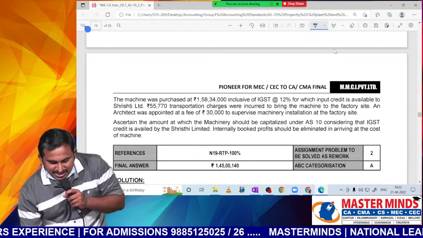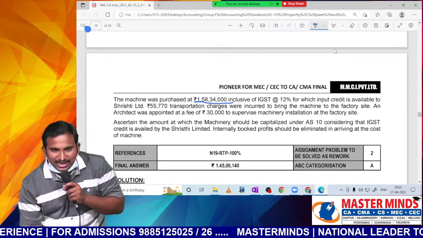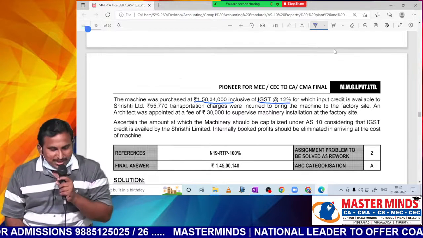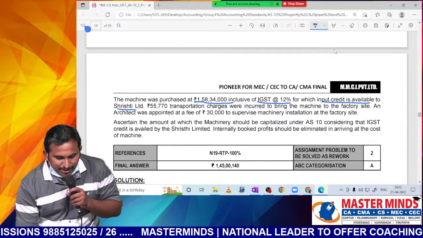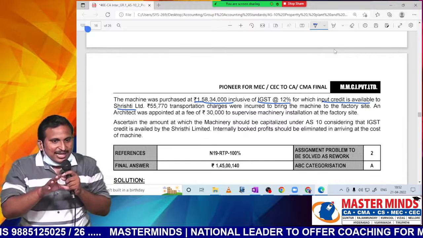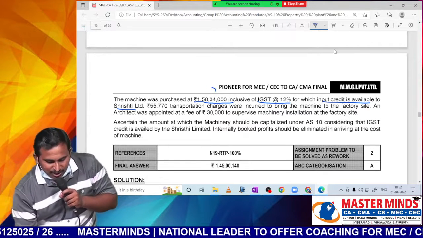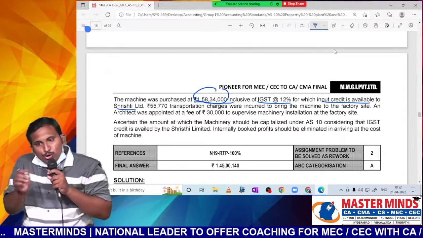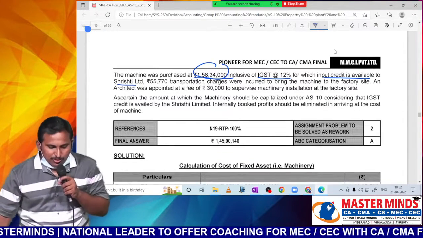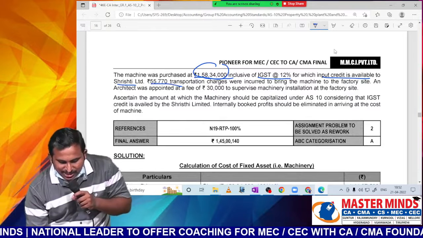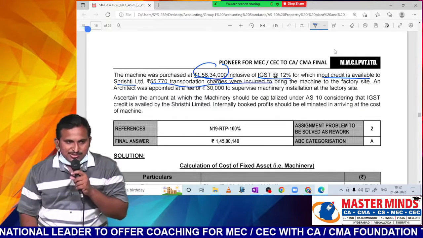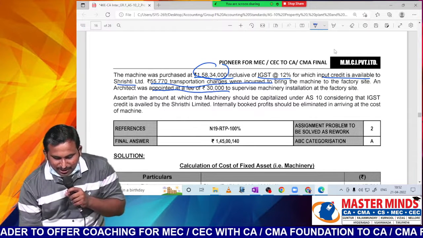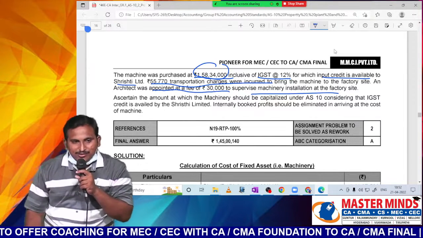Next, the machinery was purchased at 1,58,34,000 inclusive of IGST at the rate of 12%, for which input credit is available. So shall we consider the IGST? No. This amount is 100 or 112? 112. So we divide by 112 into 100 gives you the cost to be considered. 55,770 transportation charges. Will we consider or not? Yes. An architect was appointed at a fee of 30,000 to supervise the machinery. Will we consider or not?